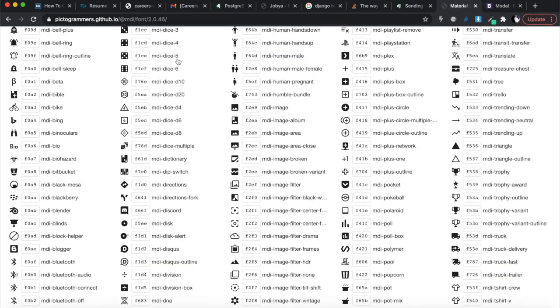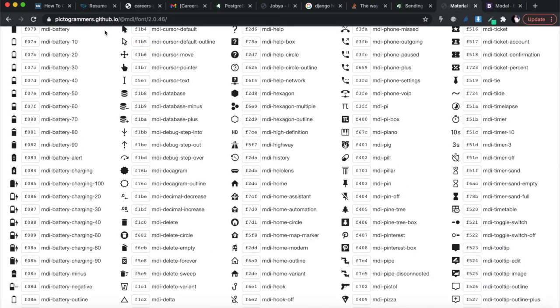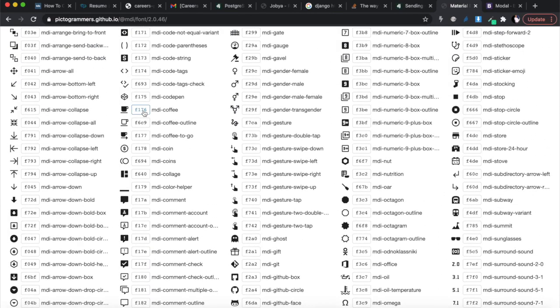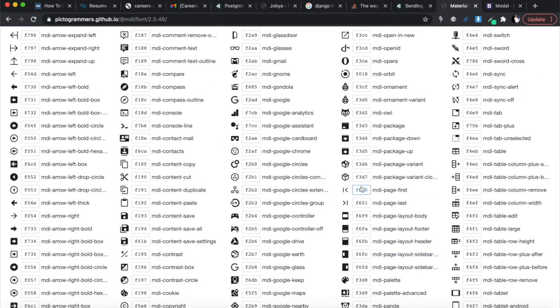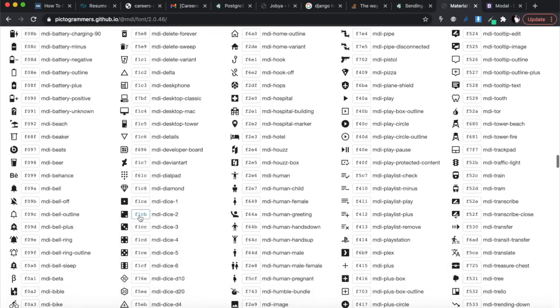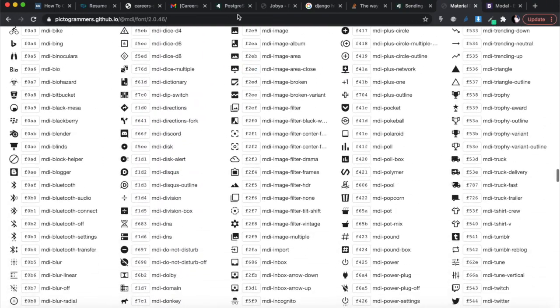It's a page from GitHub. It's a very nice page, and I use it a lot to reference material icons. This template we're using uses material icons, and it's already in the CSS, which means you can use any of these material design icons, and they are free to use. They've got an icon for just about everything that you can need in your website. So I'll link this below, and provided you're using the material design icons inside of your CSS, then you can do this.